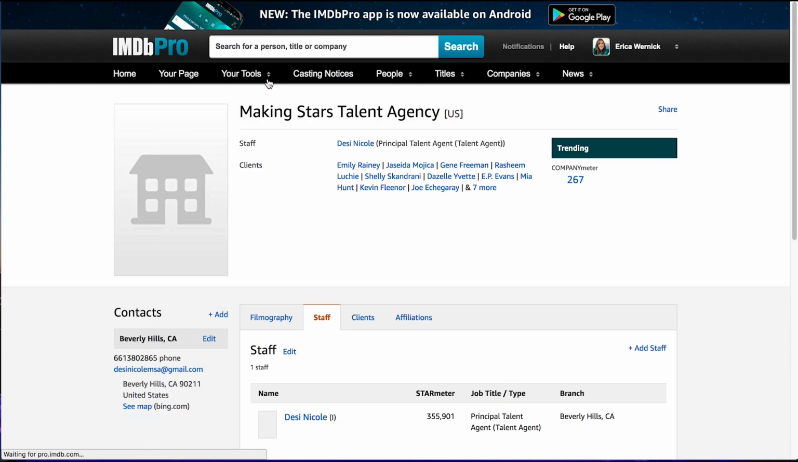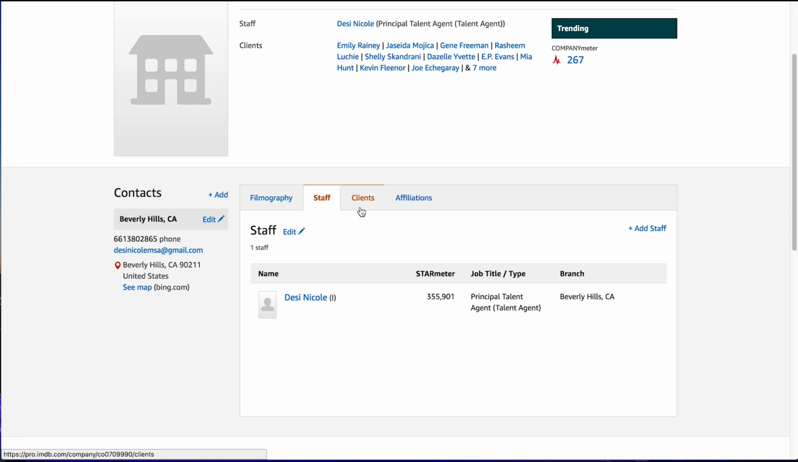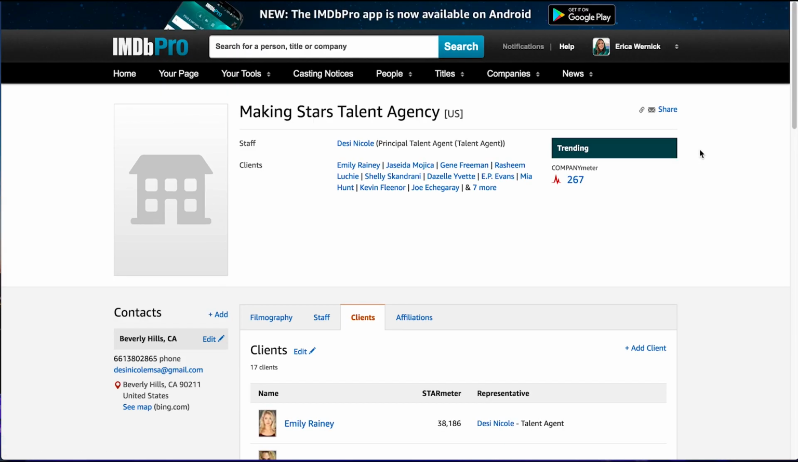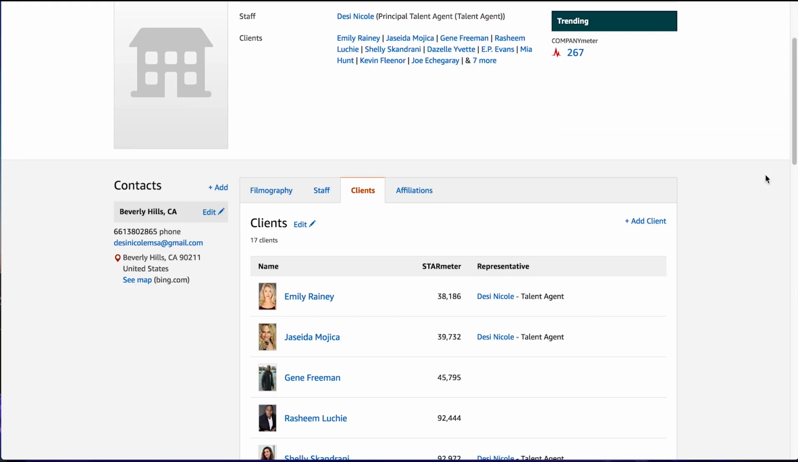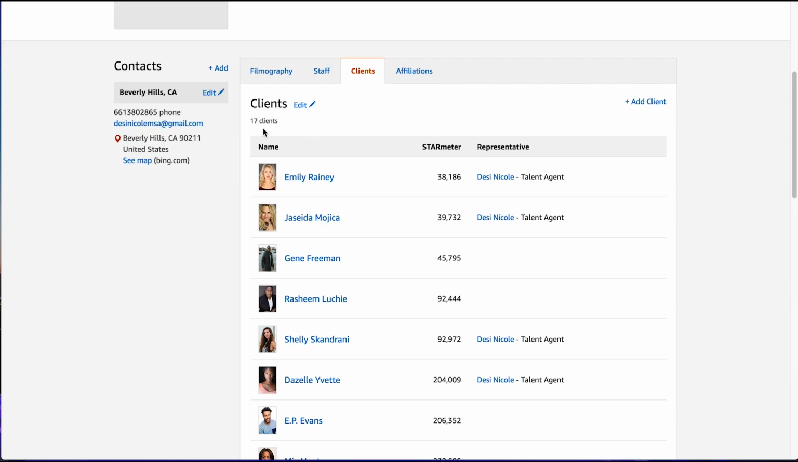All right, so this is an agency that a client of mine just signed with. So if you're working from that list, you're just going to type in the name of the agency in the search bar. And then you're going to come down and look at the clients. Now, what you want to do, so they only have 17 clients.